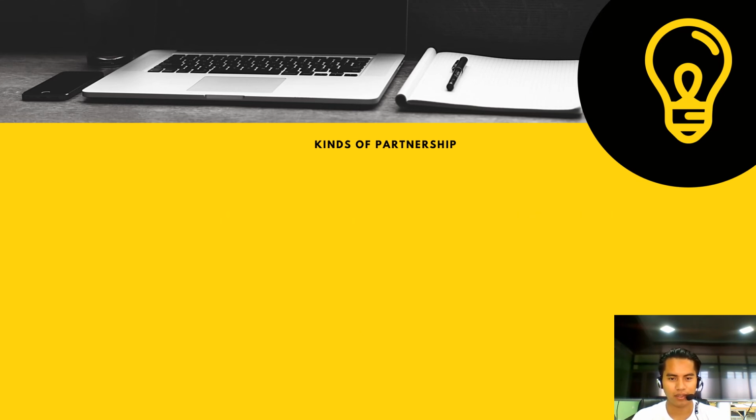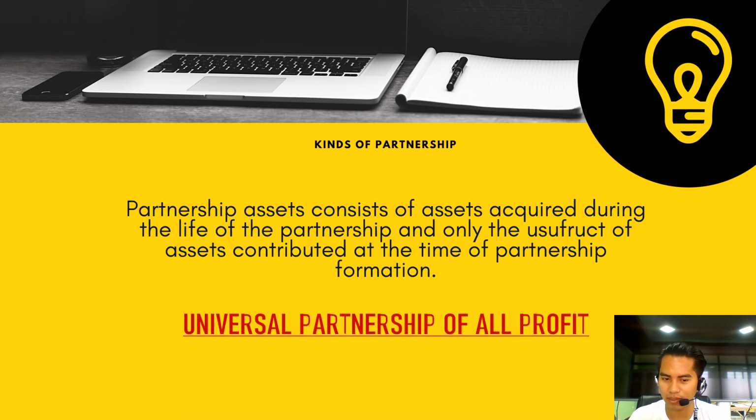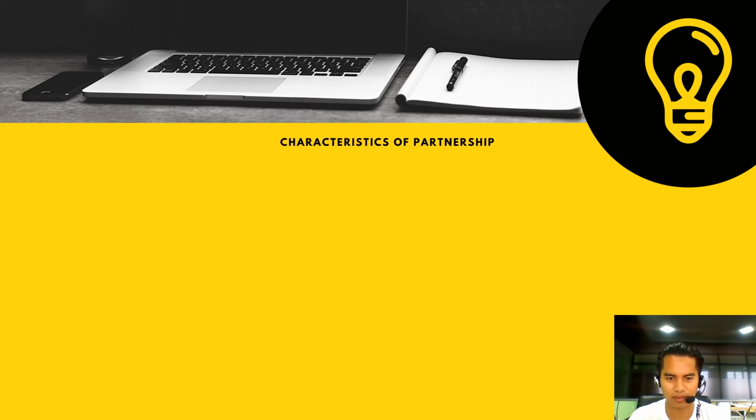Again, it is asking for the kind of partnership. This kind of partnership is one where partnership assets consist of assets acquired during the life of the partnership and only the usufruct of the assets contributed at the time of the partnership formation. The answer is universal partnership of all profit.